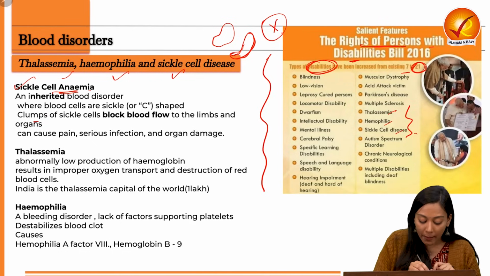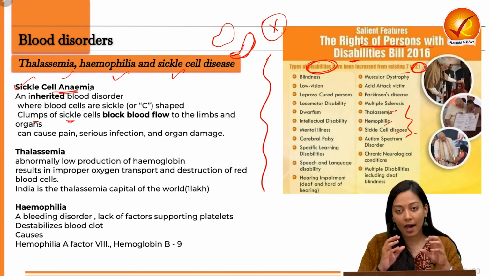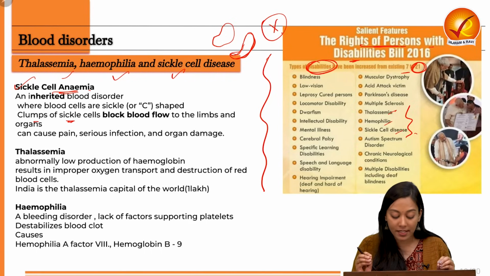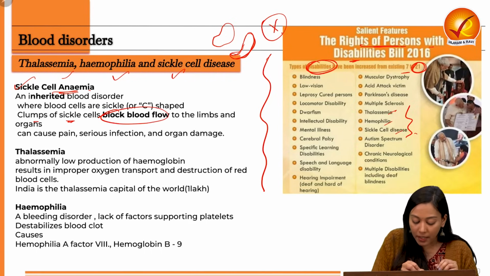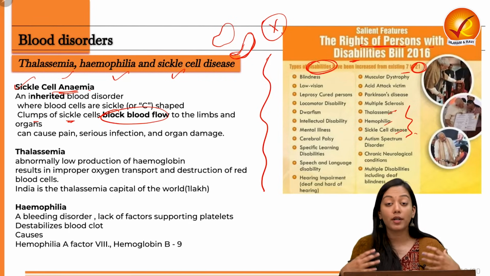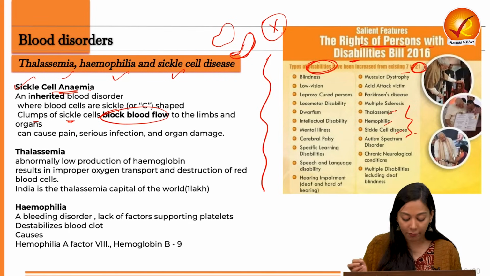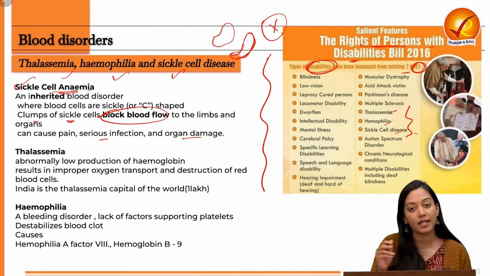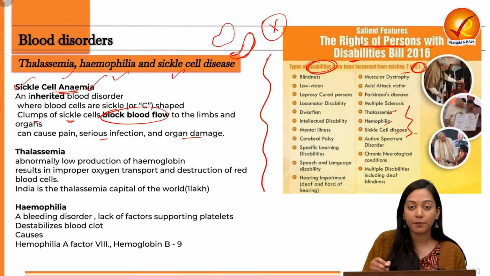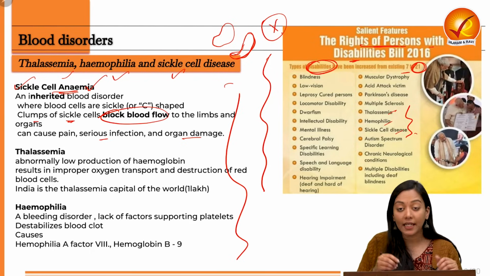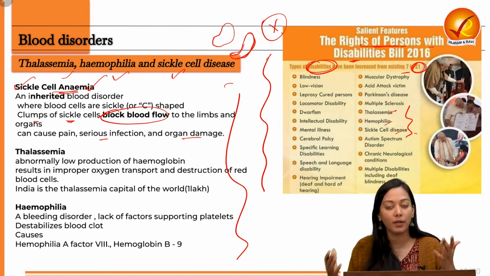So therefore, clumps of sickle cells will start forming across the arteries and the blood vessels, and therefore it will block the blood from flowing to the other parts of the body, especially to the organs, and as a result it will lead to tissue failure, organ damage, serious infection, etc. This is sickle cell anemia. You must also remember that all of them are inherited disorders which are related to blood.